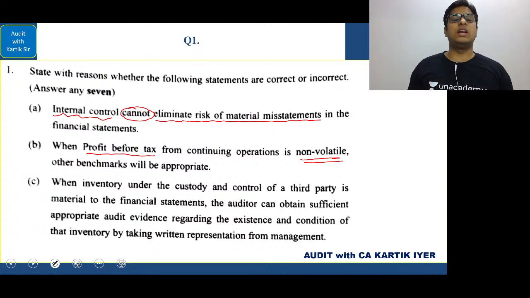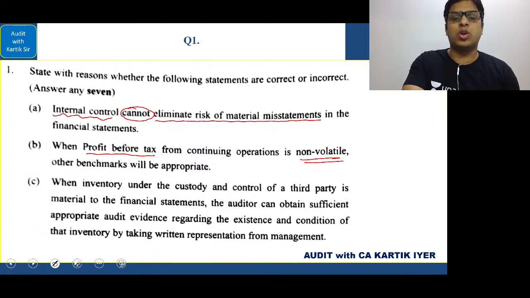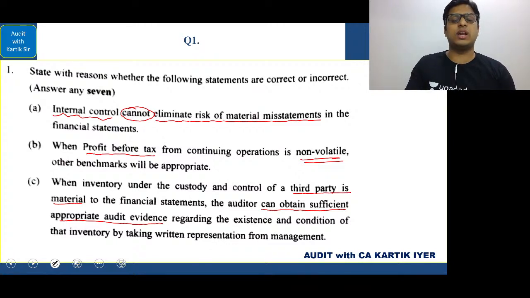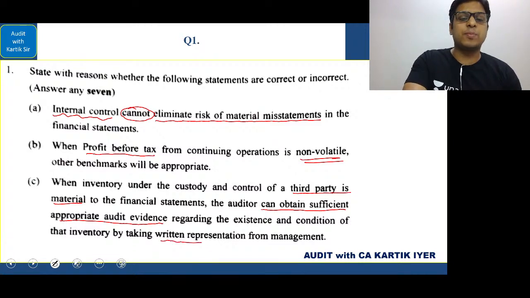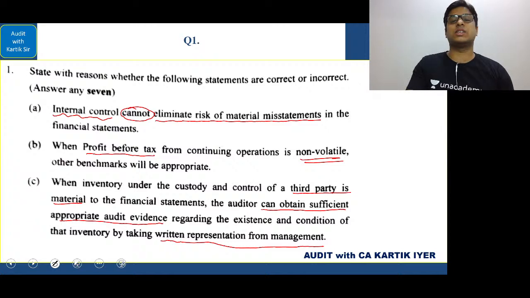Next, they have given: when inventory under the custody and control of a third party is material to the financial statements, the auditor can obtain sufficient appropriate audit evidence regarding the existence and condition of inventory by taking written representation from the management. This is completely incorrect.